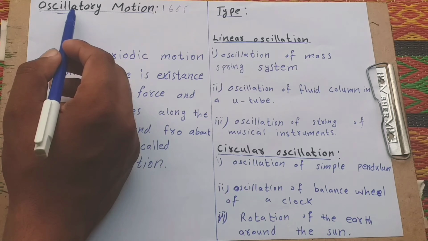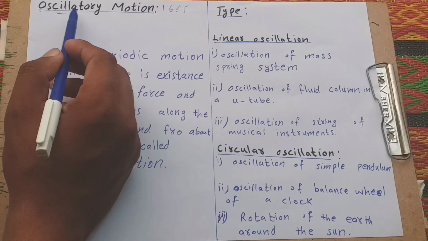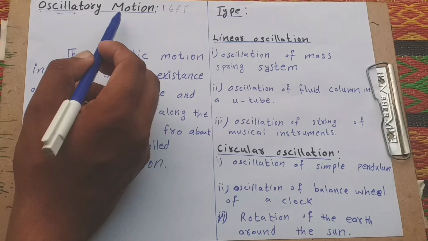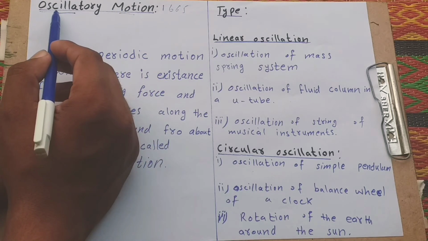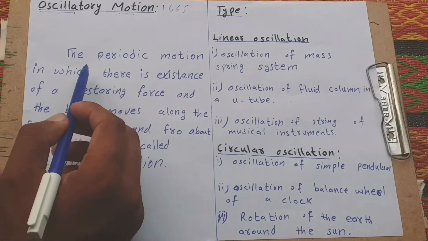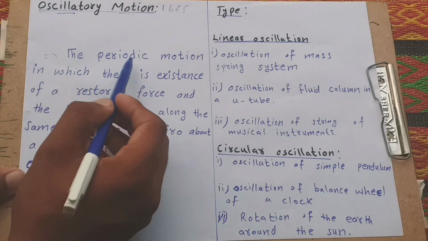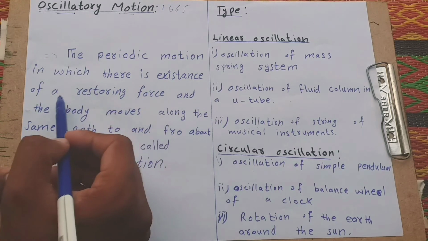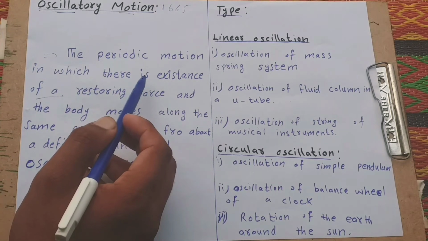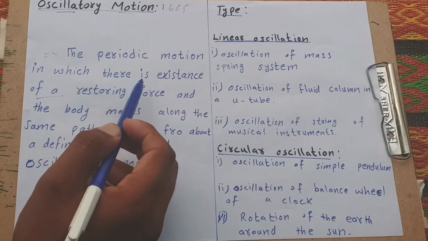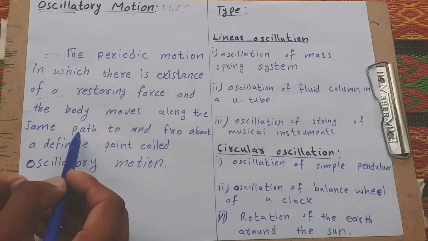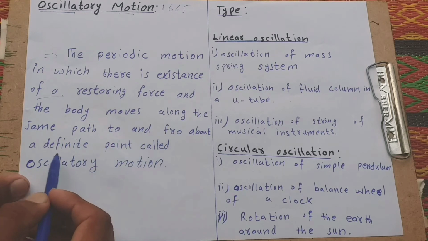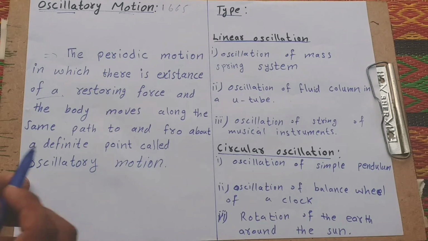Oscillatory means repetitive variations with respect to time, and this is called oscillatory motion. And what is motion? We know that a body not at rest is in motion. But here we observe oscillatory motion. What is oscillatory motion? It is a periodic motion in which there is a restoring force, and the body moves along the same path to and fro about a definite point. This is called oscillatory motion.